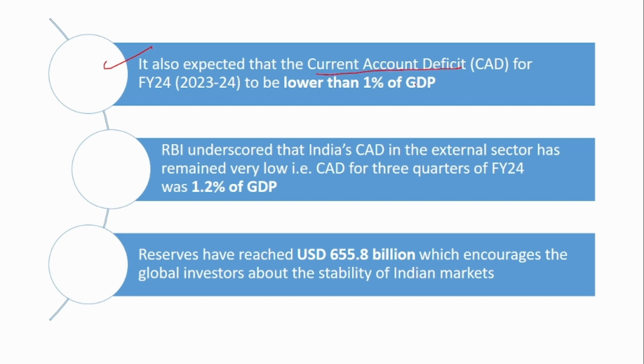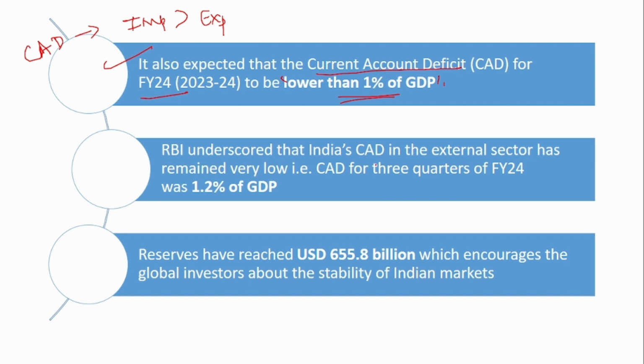As per this meeting, it has stated that the current account deficit for the financial year 24 would be lower than 1% of GDP. Now, what is current account deficit? This current account deficit happens when you import more than you export. So this deficit has happened because we have imported more than we have exported. For the financial year that has just completed, the current account deficit is expected to be less than 1%, which is very good.